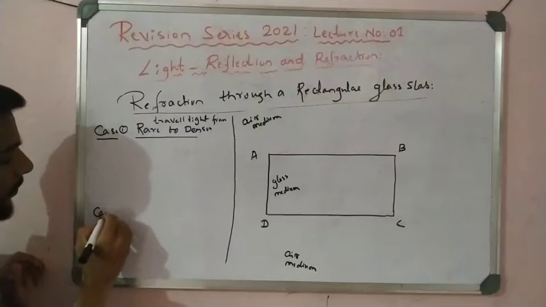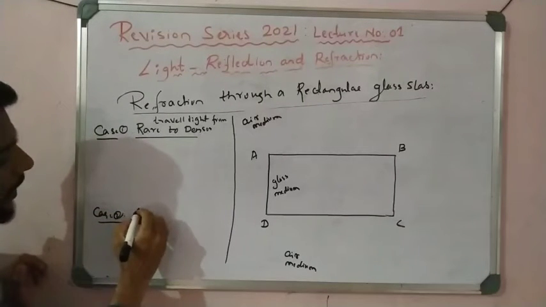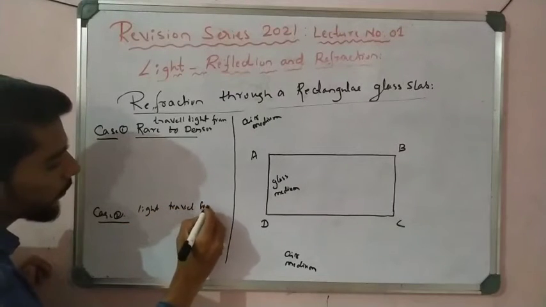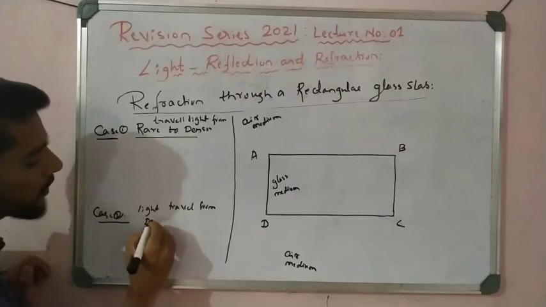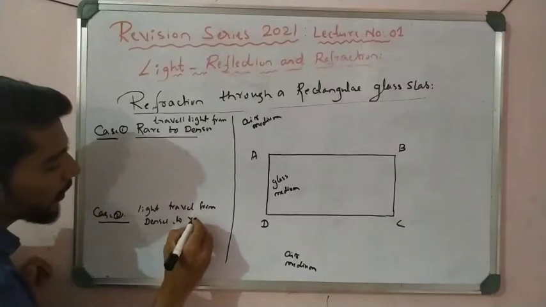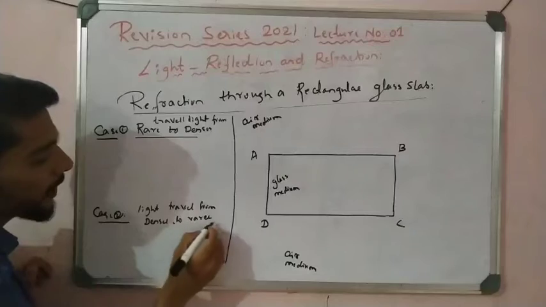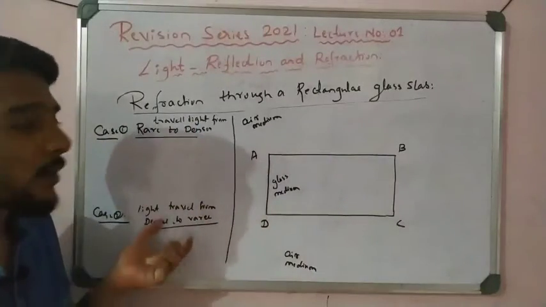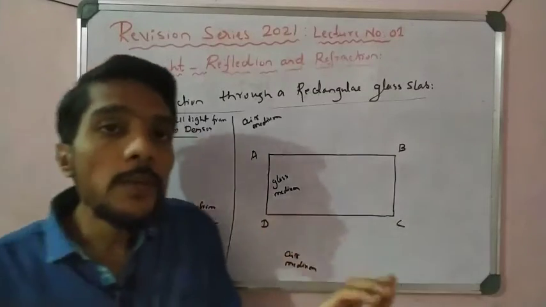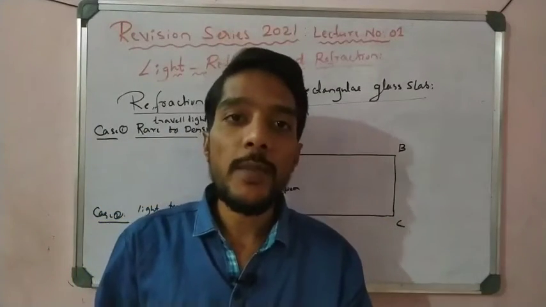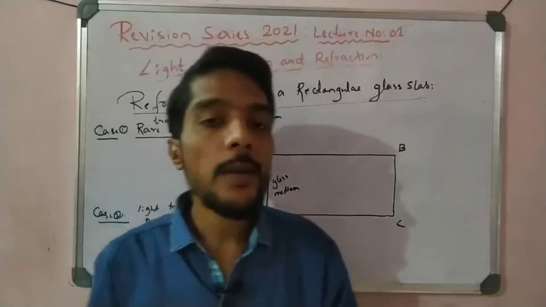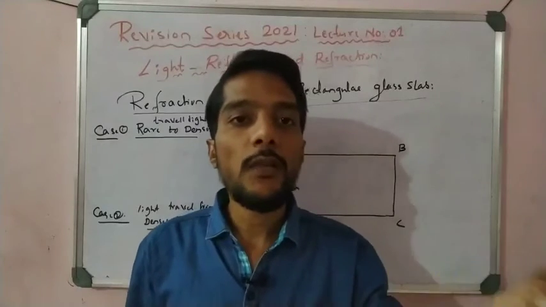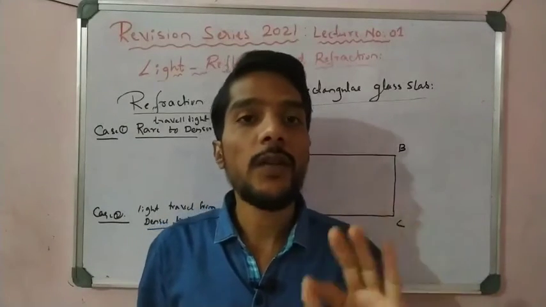The second case is light traveling from denser to rarer medium. So before that, what is a rarer medium? The rarer medium is a medium in which the speed of light is maximum, and the denser medium is a medium in which the speed of light is minimum. Simple. In the rarer medium the speed of light is more, in the denser medium the speed of light is less.